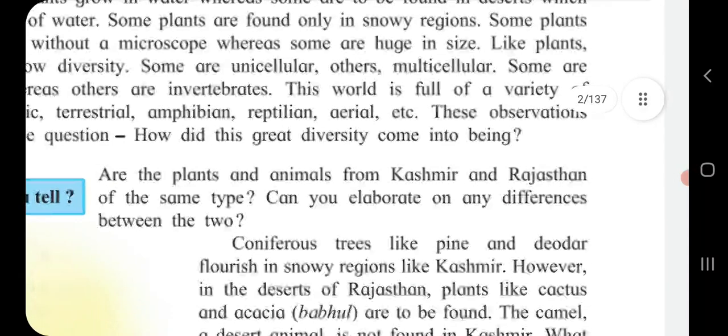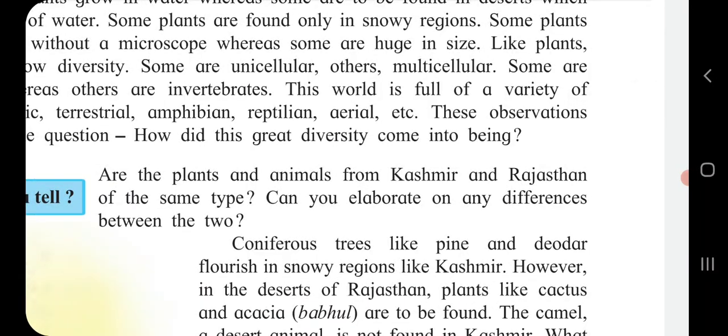Their nostrils and the folds of skin also give protection from sand and heat. So children, this difference is there between Kashmir and Rajasthan animals.